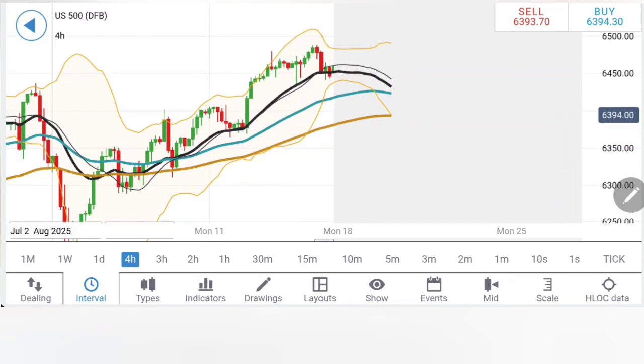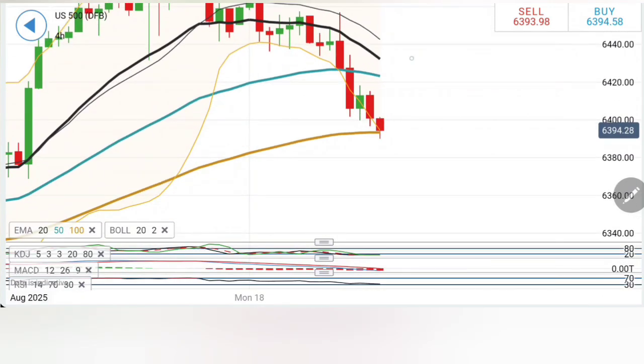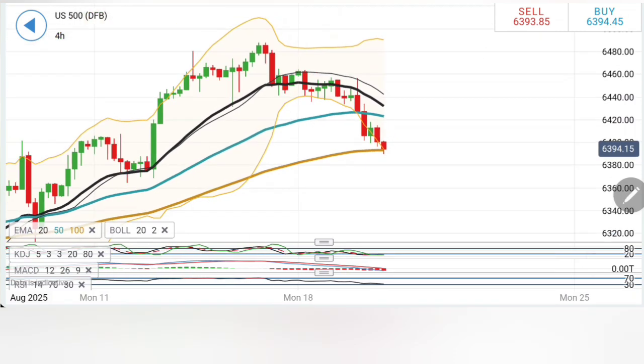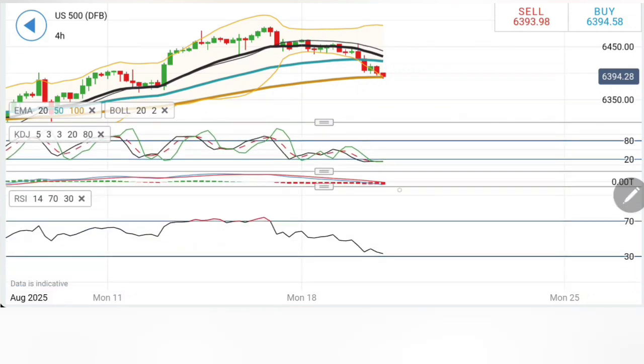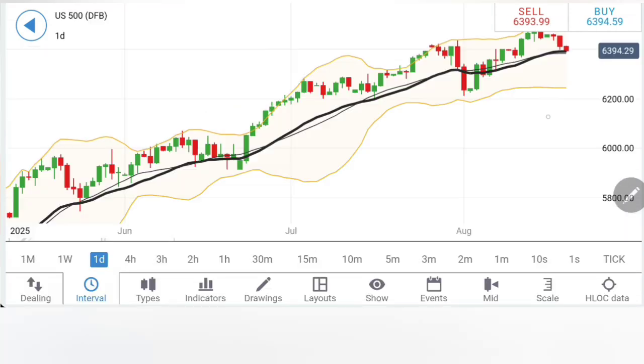On the 4-hour chart, the observation is the same. Notice now 6320 is going to be a bigger hurdle for S&P to break beyond. Only and only if you see it staying beyond 6320 is it bullish. Else, at this resistance, the first bearish candle may continue with the downtrend here. Yes, things are slightly oversold on the 4-hour charts as well.